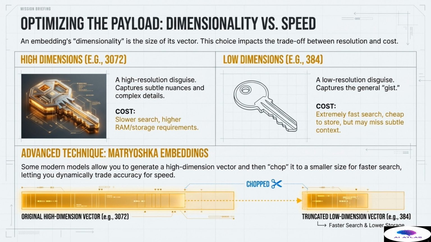High dimensions, such as 3072, provide a high-resolution disguise. They capture the subtle nuances, intricate relationships, and complex details within the text, leading to the highest theoretical retrieval accuracy. However, this level of detail comes at a cost: slower search times and significantly higher RAM and storage requirements.